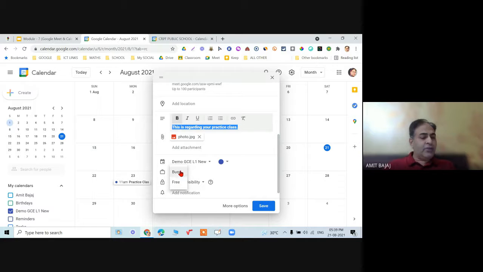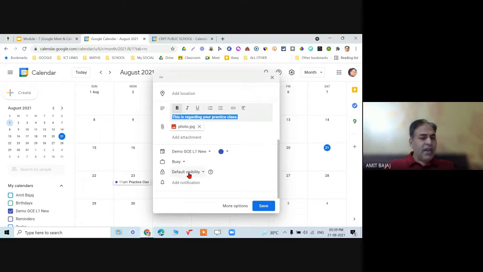I can have the option to show people whether I am busy or free. So say busy, and default visibility. These are basic settings. I want this default visibility as public, right? So everyone, if this calendar is shared, they will see that I have given my visibility as busy. I can add the notification. Again, this is very important from examination point of view. Please check this out. Add notification.